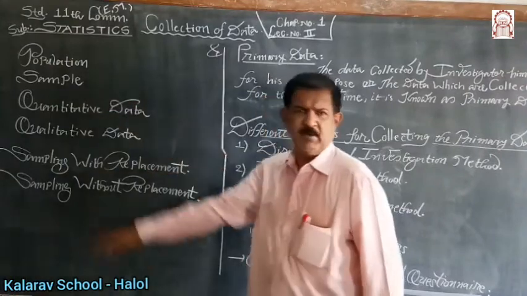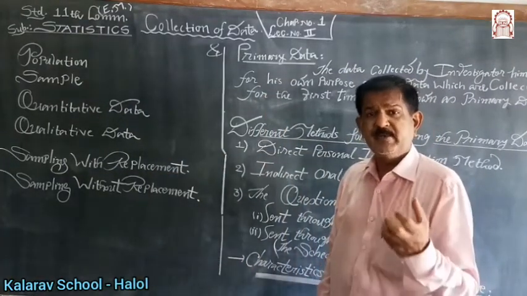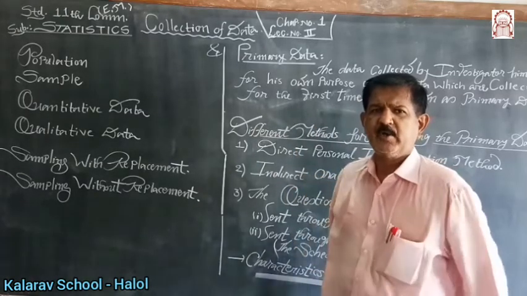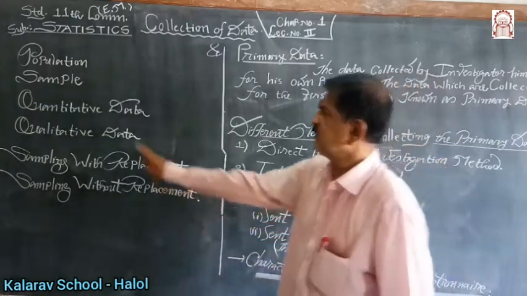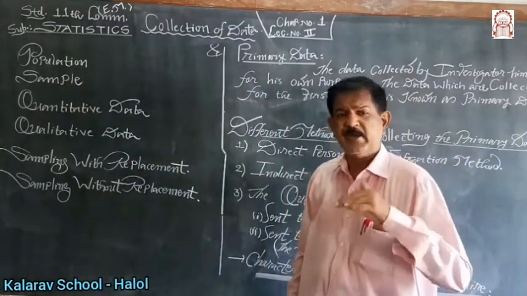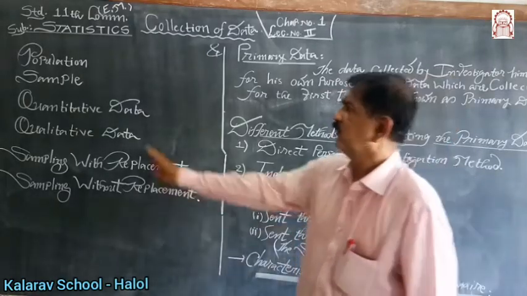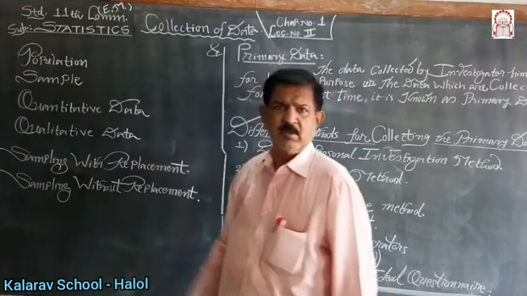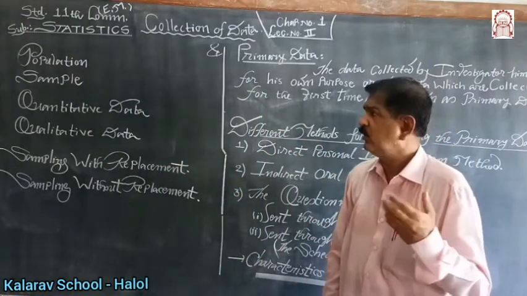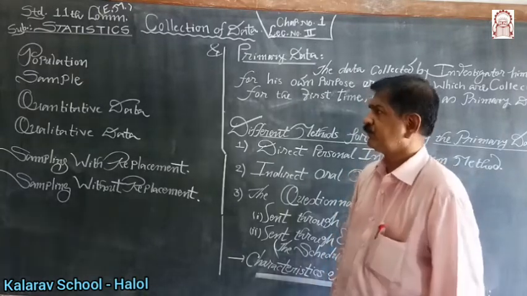Population and sample. What do you understand by population? Population means universe. The whole data or the set of the data under study is known as population. And sample is the part of the population which is taken for the analysis purpose. So population is the total number of units, total number of outcomes, while the sample is a part of the population.